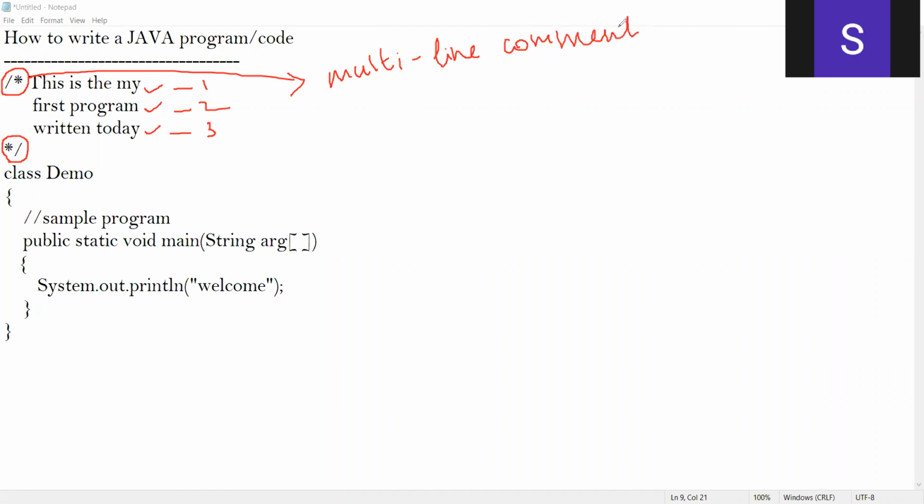What is a multi-line comment? What's the meaning of multi-line? Multi-line says that it is more than one line. Here, how many lines do I have? Totally I have 3 lines. So that's why it is multi-line. The name says that it is more than one line. So if you want to comment more than one line, you use this.